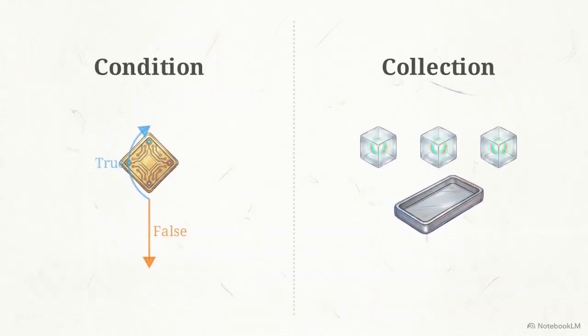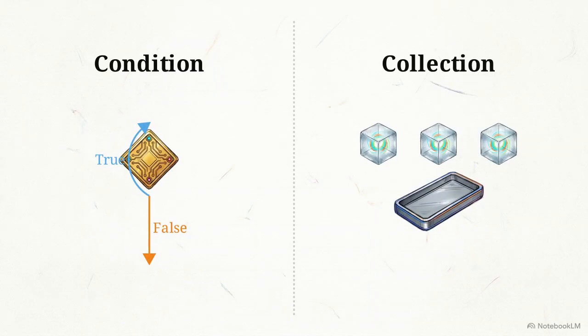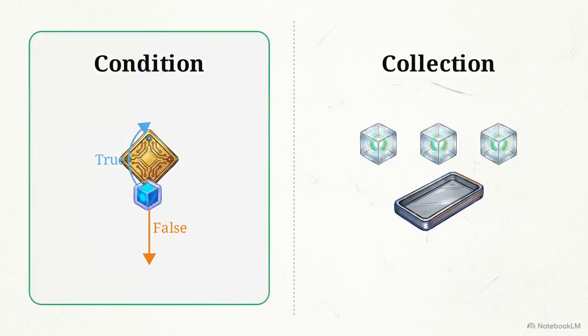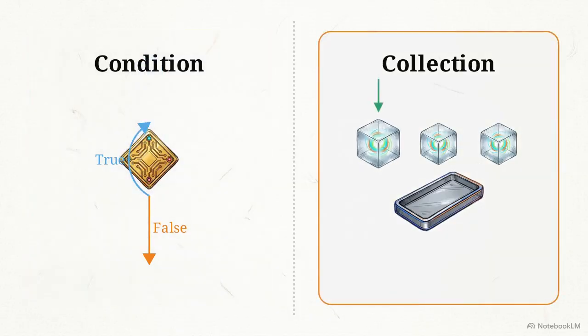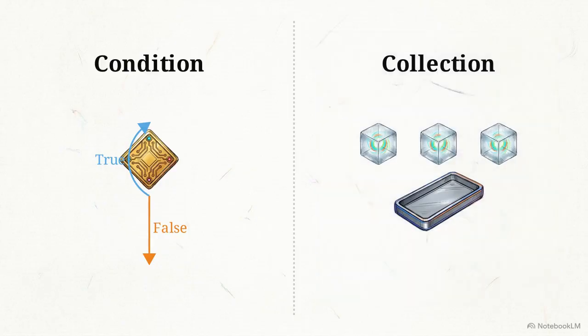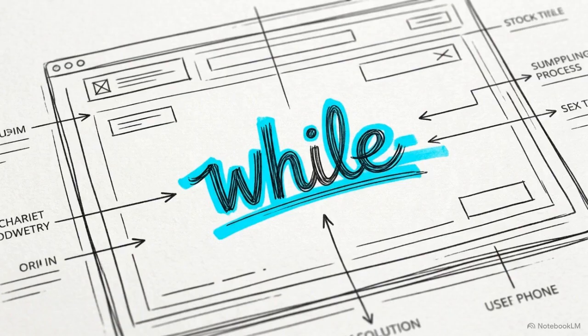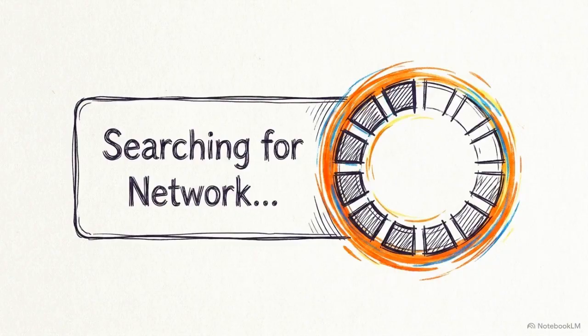To safely harness automation, Python relies on 2 different logical triggers. We can repeat code based on a condition or based on a collection. We will start with the conditional trigger. In Python, this is the while statement, a loop designed for tasks where the exact duration is unknown.